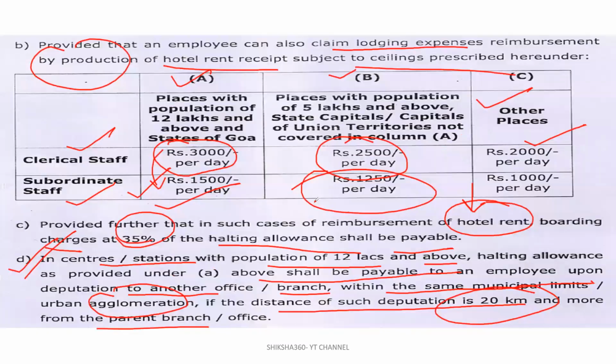There is one thing here: while availing the reimbursement of hotel rent, how much boarding charges will be paid to you? That is 35% of the halting allowance. Okay. So these things you have to remember.